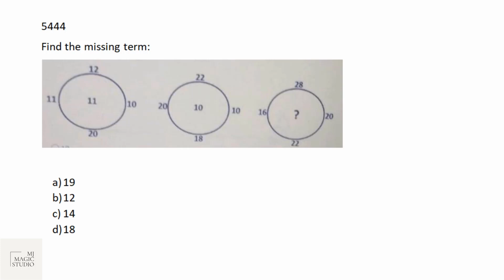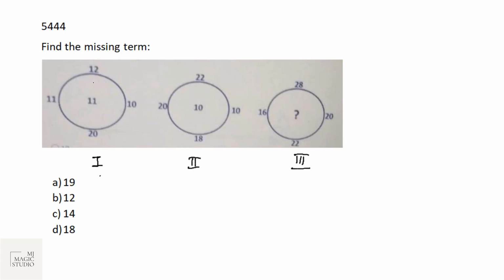Okay, number puzzles. The puzzle is asked with the help of diagrams. We need to see what pattern the numbers are following in diagrams 1 and 2. Then based on that, we need to identify the missing term in the third diagram. A very common one is add up, multiply, subtract, and try to locate, because as we can see, the middle value should be the outcome of these four.